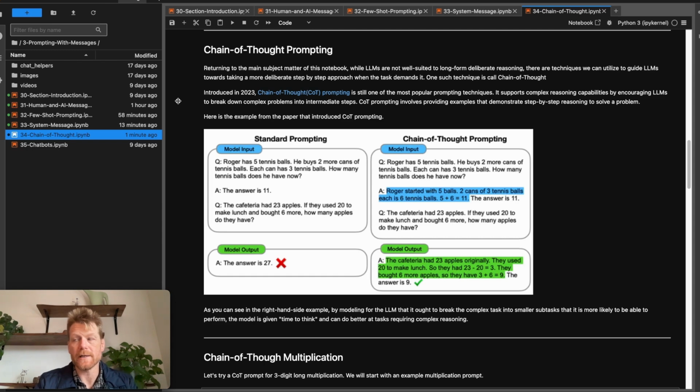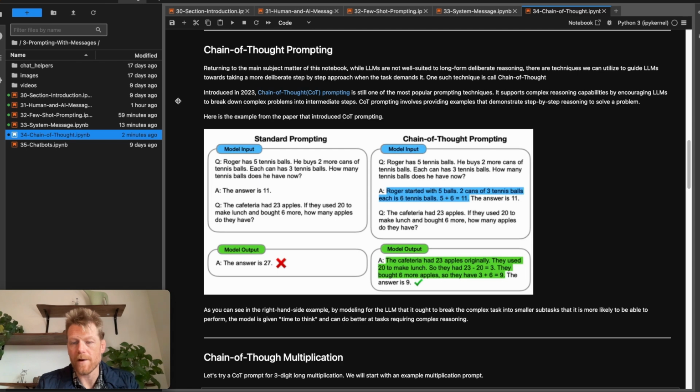And one such technique is called chain of thought, or COT. This idea was formalized in 2023. There's a link to a paper here if you're interested in drilling in more to it. And chain of thought prompting is still one of the most popular prompting techniques, especially in situations that require some step-by-step reasoning. And it supports complex reasoning capabilities by encouraging LLMs to break down complex problems into intermediate steps.